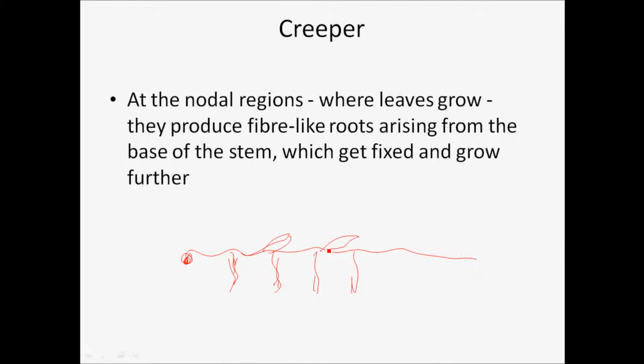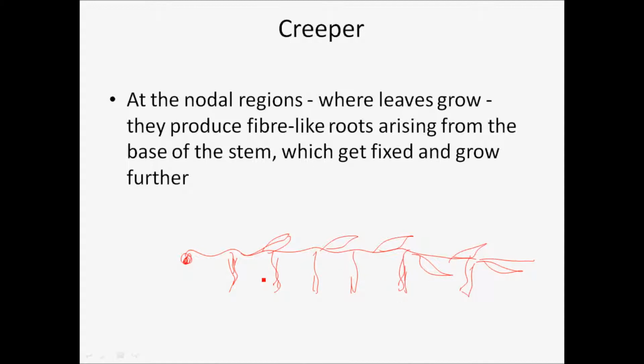It has leaves, and also it has roots somewhere, so it goes inside. This is ground. So you see, it moves only horizontally, moves further.